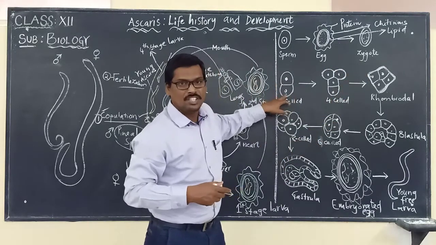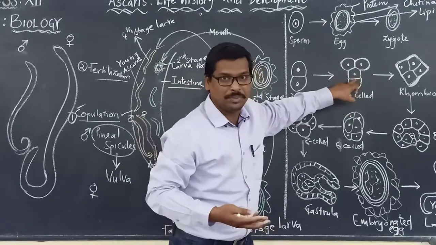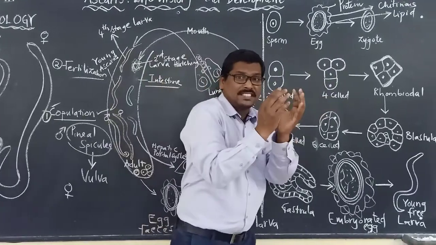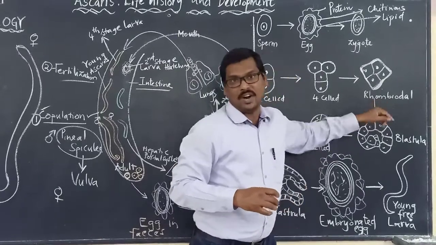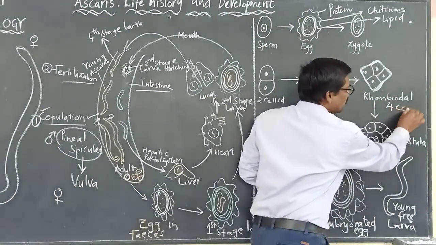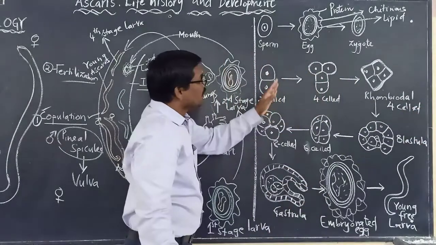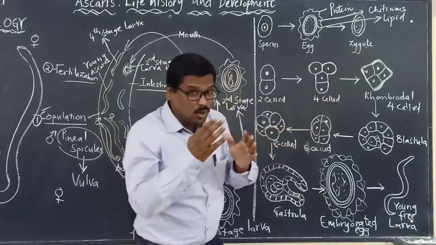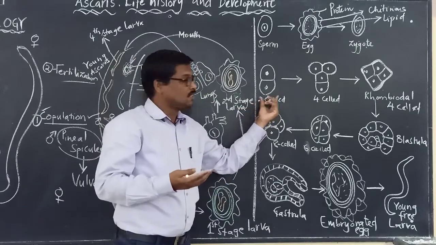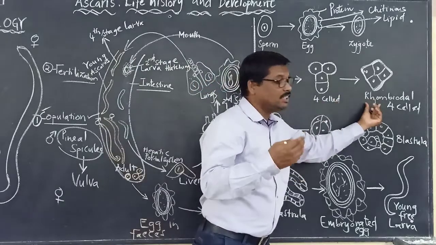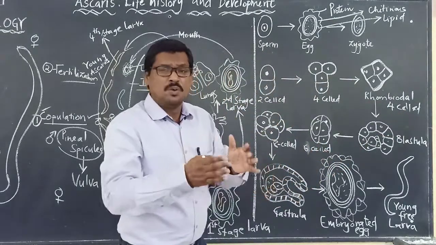It divides into 2 cells, thereby into 4 cells, which appear T-shaped, and thereby these 4 cells are arranged in such a way that they appear rhomboidal. So we call it the rhomboidal 4-celled stage. As the zygote undergoes mitotic divisions, it changes into the 2-cell stage, then the 4-cell stage, which takes the shape of a rhomboidal cell stage, and this process will be continuous.